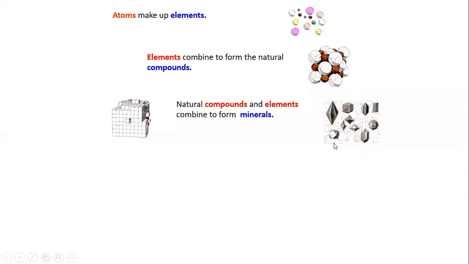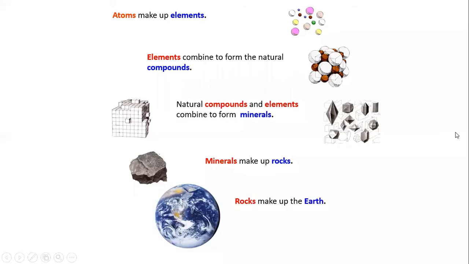Like we have calcite, quartz. All those minerals are formed by combination of elements. So this combination of minerals forms a rock. When two or more minerals come together at a particular place due to some process, they form a particular thing that is called rocks. And as you know, our Earth is made up of rocks.